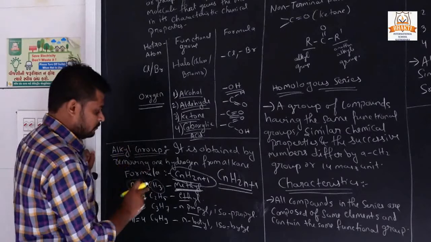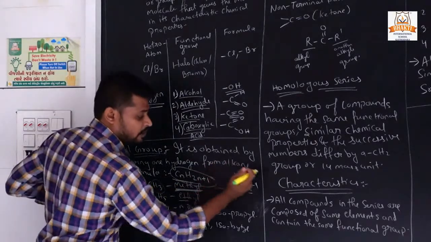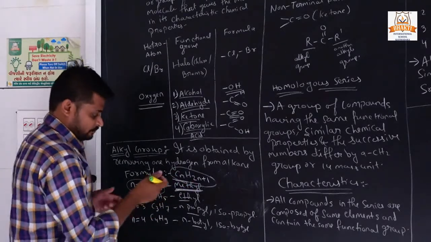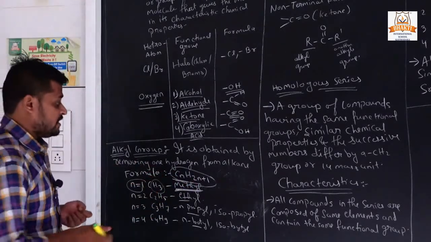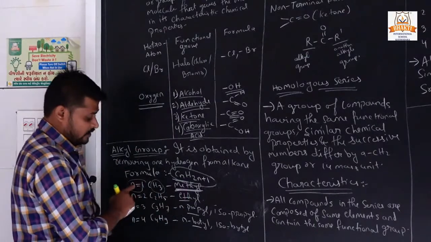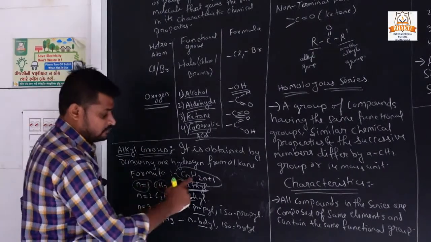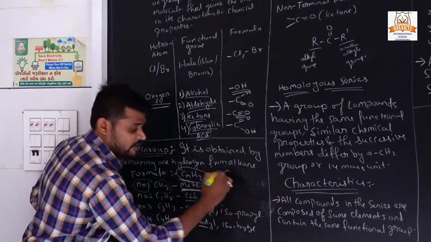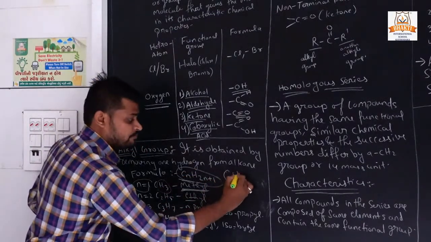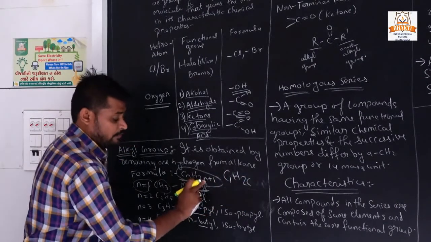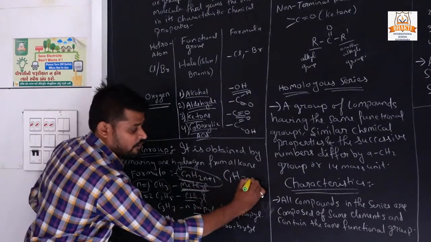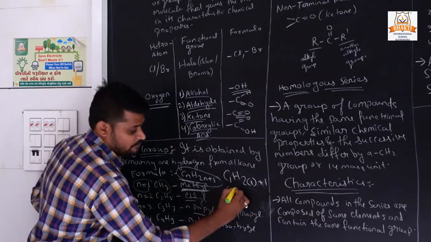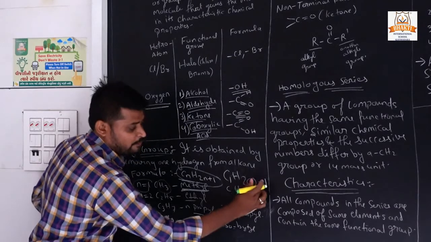We have to put the number of carbons into the general formula to see how many hydrogens are present. See here, the number of carbon atoms is 1, so we put n = 1 in the general formula: C1, H 2 times 1 plus 1, which is 3.